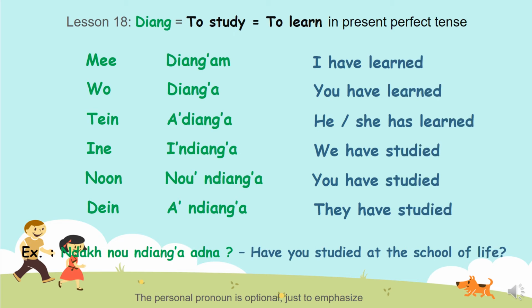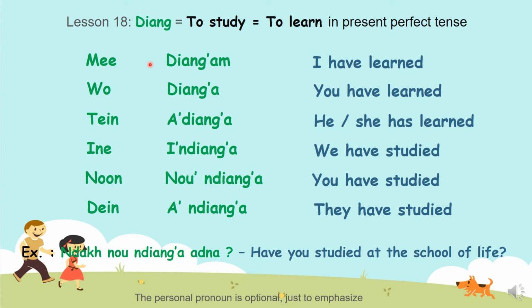So now let's conjugate the verb to study or to learn, but this time in the present perfect tense. The present perfect tense will behave like a present here. Okay, so same type of rule. The verb to study or to learn is jang. We already learned that. You remember jang serere, learn serere. Jang means to learn.